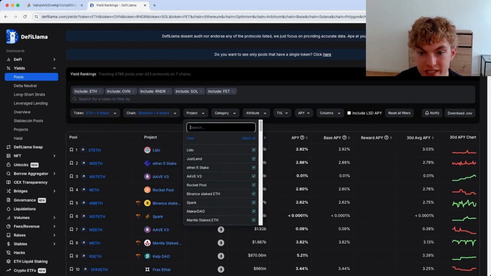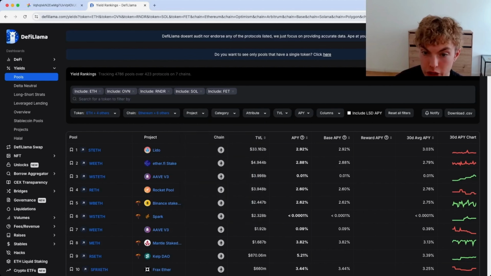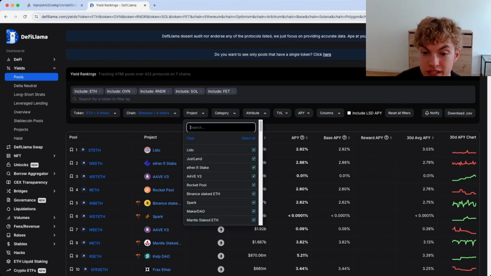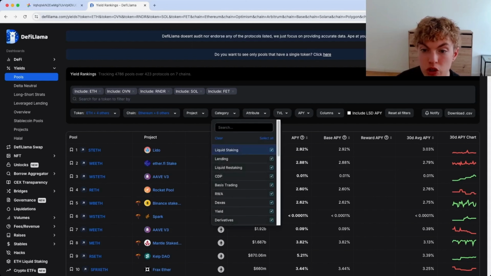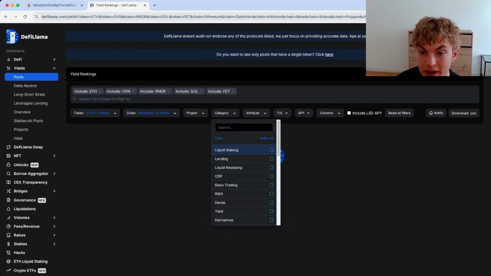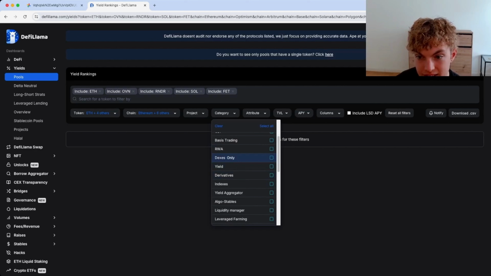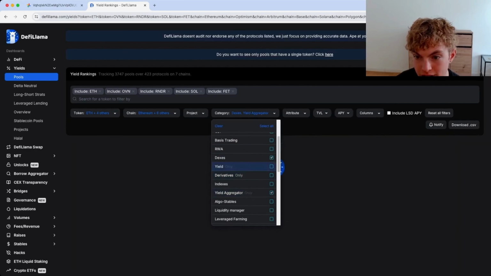In terms of projects, I'm not going to put a filter. I don't care too much about what project it's in. But of course, you're going to want to do due diligence for what project these pools are on and make sure that they're safe and make sure you're not investing into a rug pull or something similar. But in terms of this discovery section, I'm just going to leave it open to all these projects. But when it comes to category, here's when I'm going to start selecting some certain things. So I'm going to go ahead and clear all the filters. I'm not going to select liquid staking or lending. I'm going to go all the way down to where I see Dexes and then yield aggregator, yield.